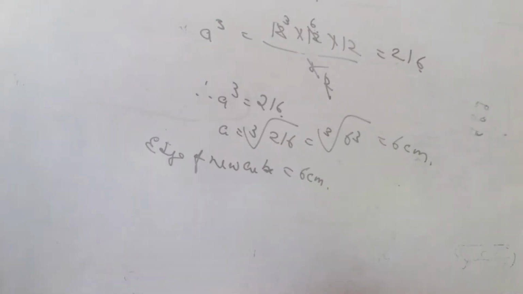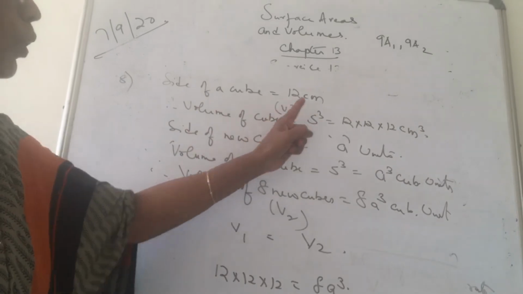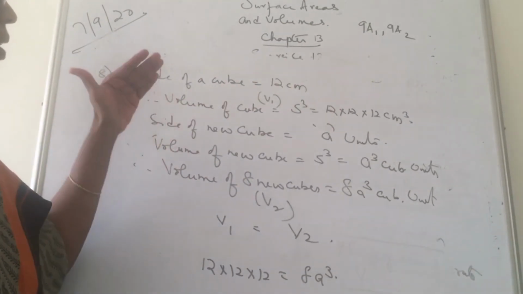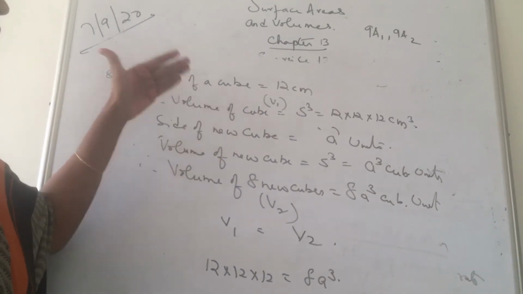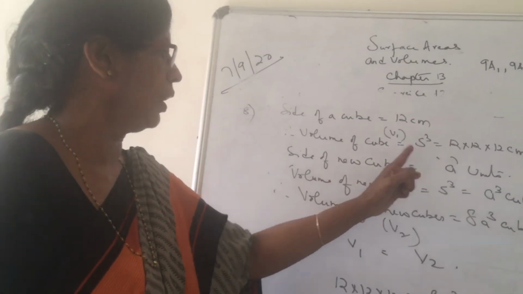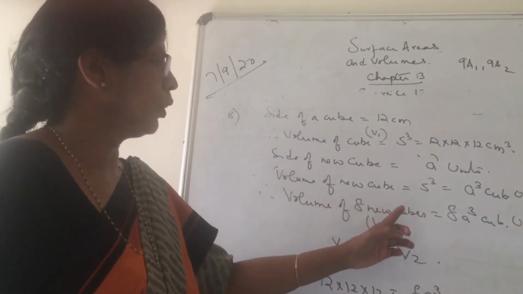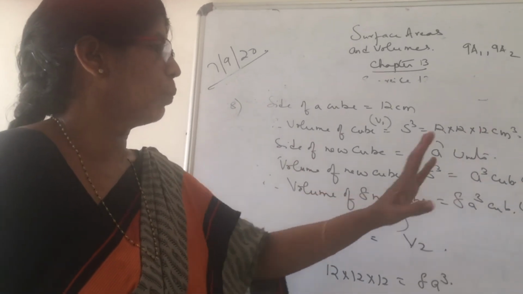The side of the cube is given. The volume of the cube is S cube. This cube is converted into 8 new cubes. The side of the new cube is A. The volume of the new cube is A cube. The volume of 8 new cubes is equal to 8 A cube cubic units.